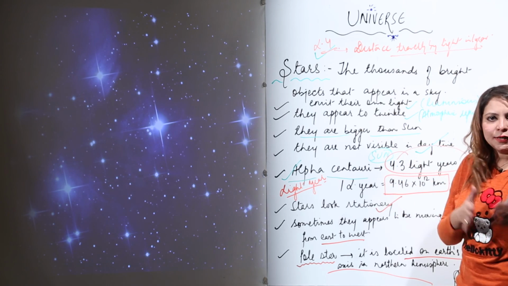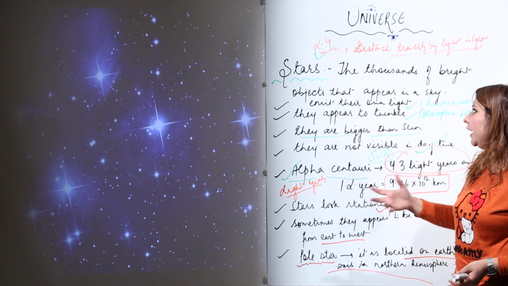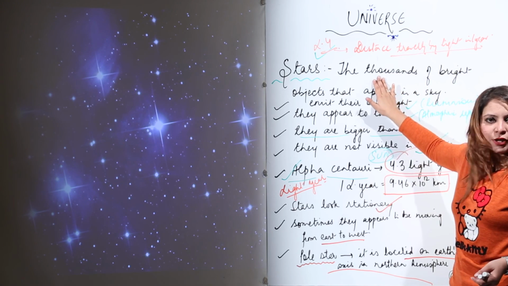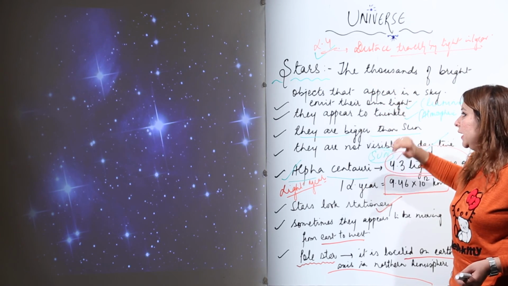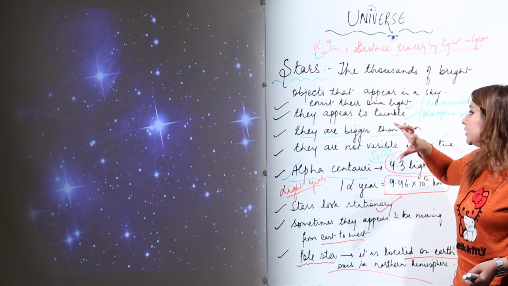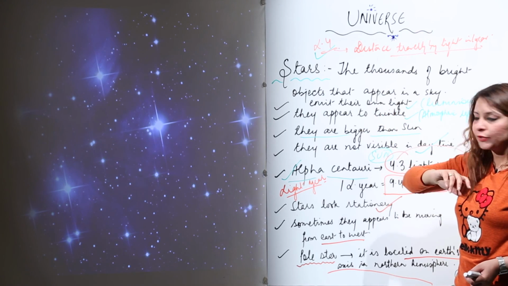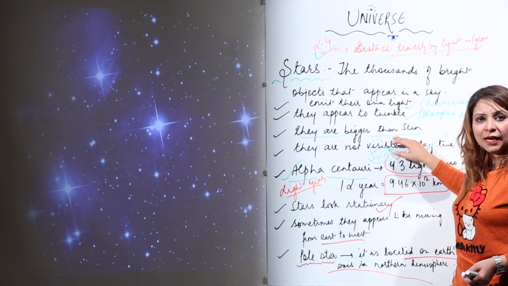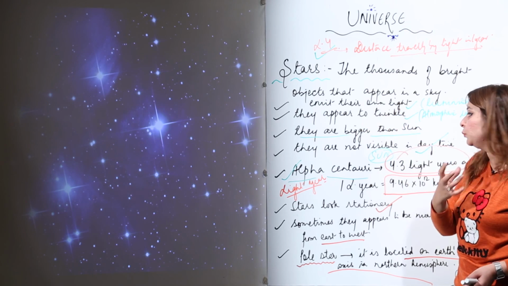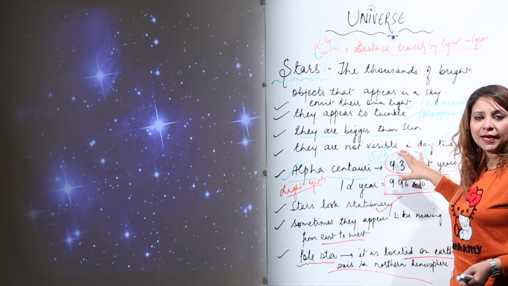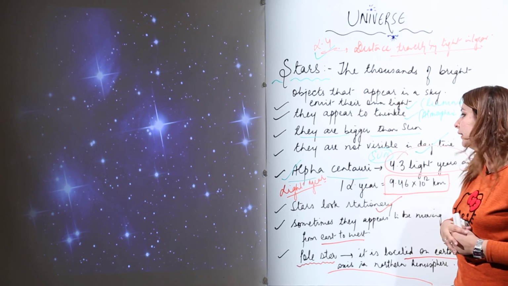So I think you got it, what are stars? Stars are again the heavenly bodies which exist in the universe. They are luminous, and they appear to twinkle due to atmospheric refraction, as I told you. They are bigger than sun, but as they are far, they appear small. They are not visible in the daytime due to the high intensity of the sunlight.